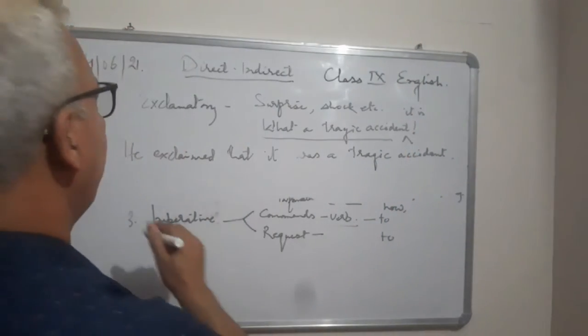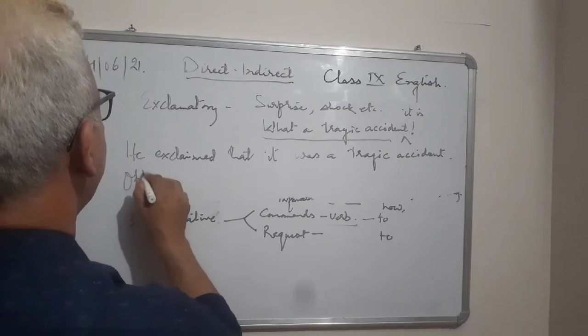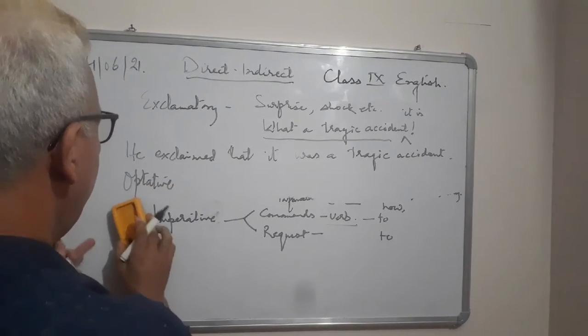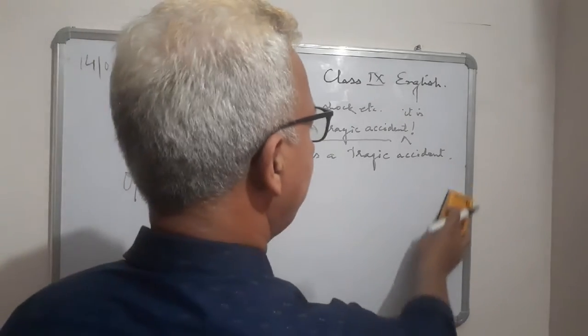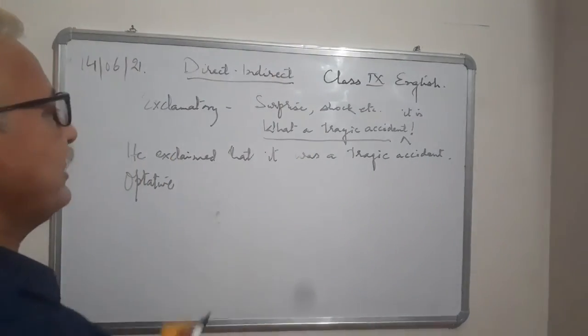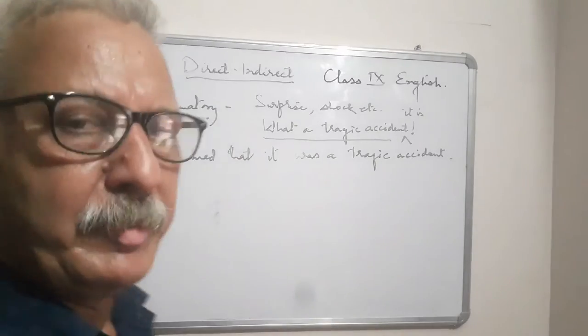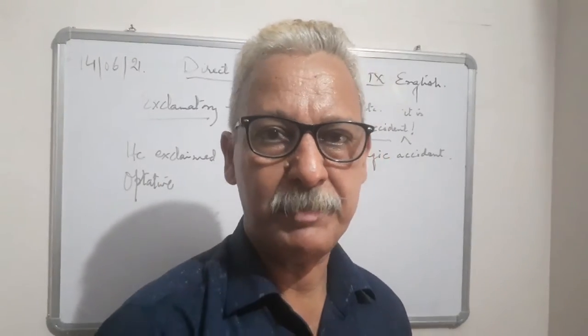And then, of course, optative sentences I told you. Optative. Although these days, in most of the books, this type of sentence is also categorized as exclamatory sentence. But it would be better if you learn it separately.